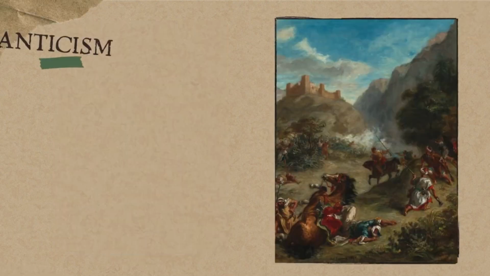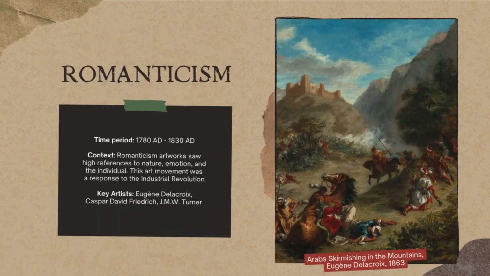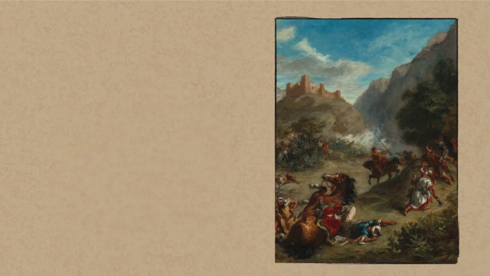Romanticism. Time period: 1780 AD to 1830 AD. Context: Romanticism artworks saw high references to nature, emotion, and the individual. This art movement was a response to the Industrial Revolution. Key artists: Eugene Delacroix, Caspar David Friedrich, J.M.W. Turner. Arabs skirmishing in the mountains, Eugene Delacroix, 1863.